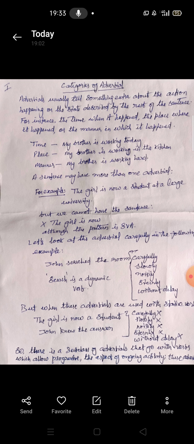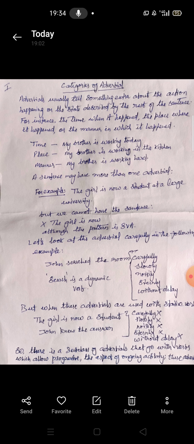We can also have three to four adverbials. But we cannot have the sentence the girl is now, although the pattern is SVA, which is a valid pattern, like the birds fly in the sky, subject verb adverbial, but we cannot have the girl is now.